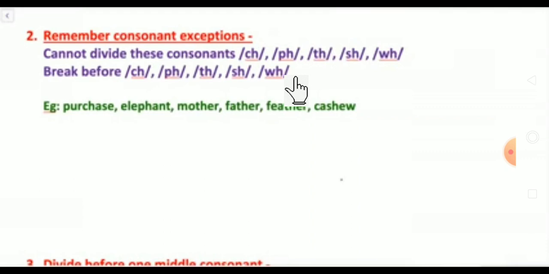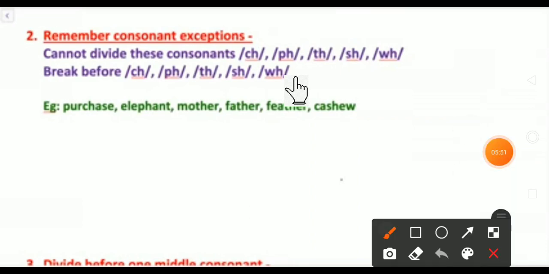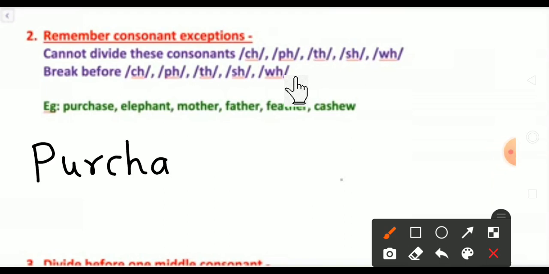See here, the first word is purchase. I will show you how to divide it. I will write the word here. Purchase. First, what is the rule? We have to find the vowels. Where are the vowels? Yes, U and A and E. Just remember yesterday's rule: whether the vowels are together. No, they are separate. Then one more rule: the last letter is an E. Yes, ending with E.